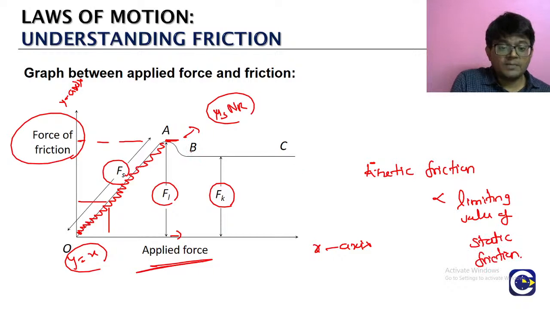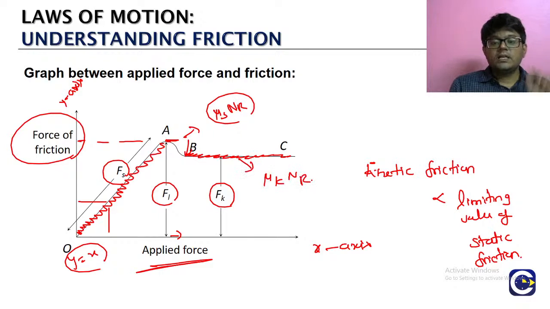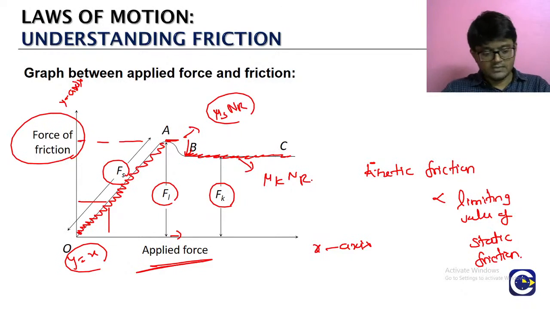பாருங்க இப்போ, kinetic friction oda value என்ன? It's a constant value. Static friction மாதிரி அது சேஞ்ச் ஆகாது. It will be constant, but it will be lesser than, நீங்க பாருங்க இது என்னது? This is what is mu k into normal reaction. Kinetic friction value will be lesser than the limiting value of the static friction. இப்படி தான் நம்ம ஒரு கிராஃபிக்கலா ரெப்ரசென்ட் பண்ணலாம் the relation between the applied force and the frictional force.